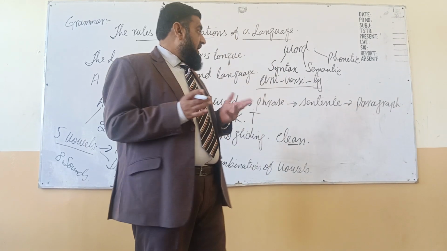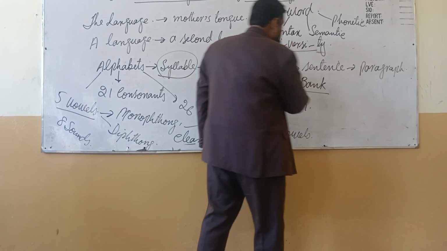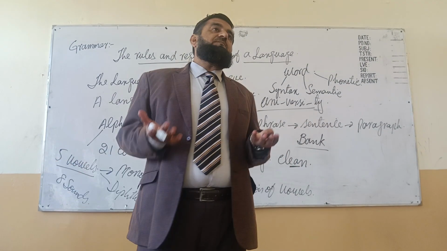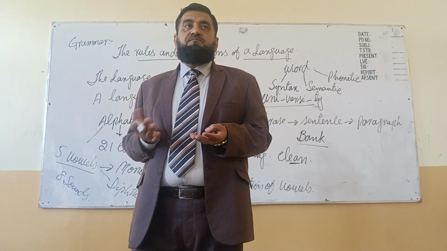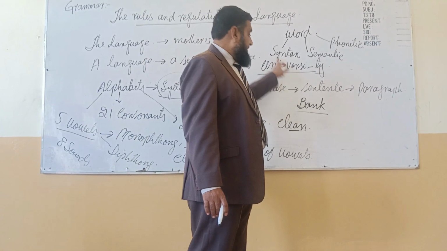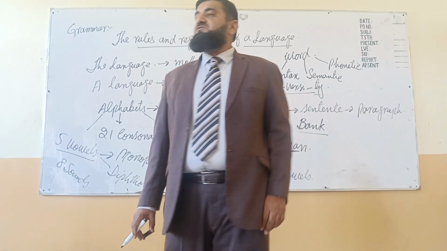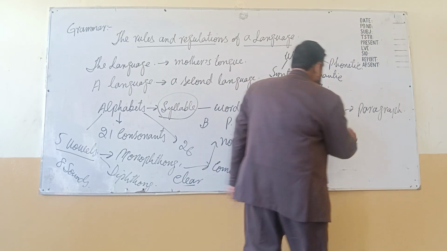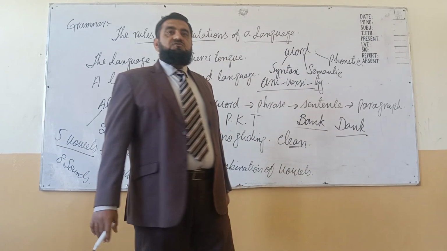For example, I am pronouncing the word bank. When I pronounce bank, you understand that a bank is a place of business for financial purposes. Bank is a noun in grammar, so that is syntax. Bank has a meaning, it follows the rules of phonetics, so that is a word. In the same way, we write dank.